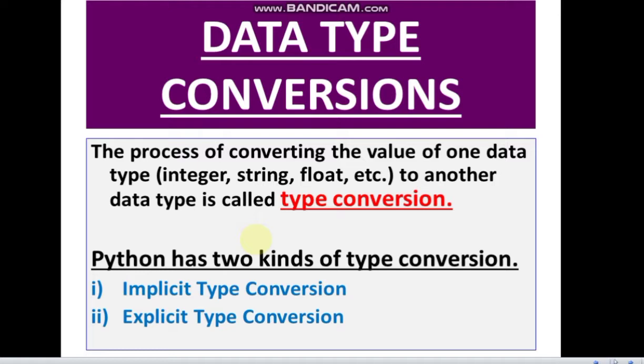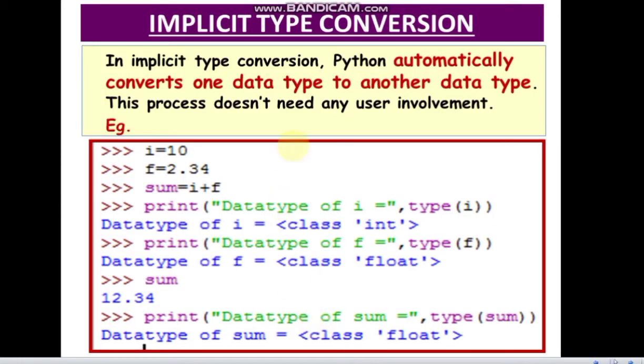So when you are trying to convert one data type to another, any operand's value or any object you are trying to convert to another data type, then that is known as type conversion. Now Python has two kinds of type conversion: implicit type conversion and explicit type conversion. So let's see what these are. Implicit type conversion is where Python automatically converts one data type to another data type without any involvement of the user. So no user intervention will be there. The Python interpreter will do it automatically itself.